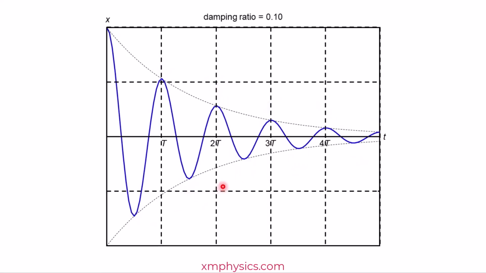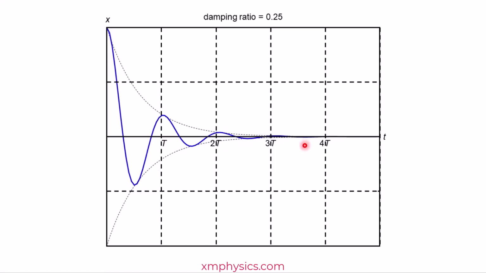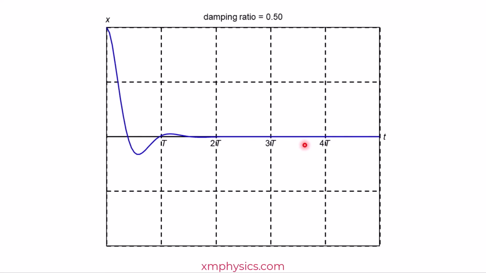If you increase the degree of damping, then the amplitude will decrease at a faster rate. Maybe somehow we increase the air resistance experienced by our oscillatory system. Because of that, energy is sapped away from the oscillation at a faster rate, and therefore the amplitude should also decay at a faster rate over time. If we increase the degree of damping further, the damped oscillation looks like this. Even more damping, and even more damping.